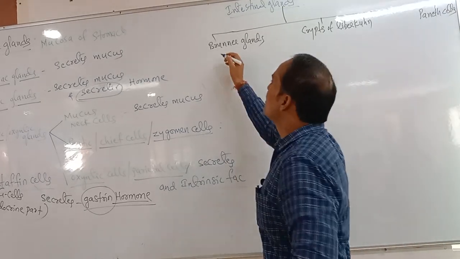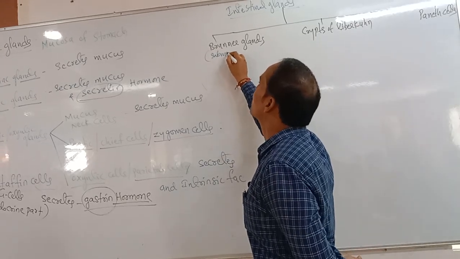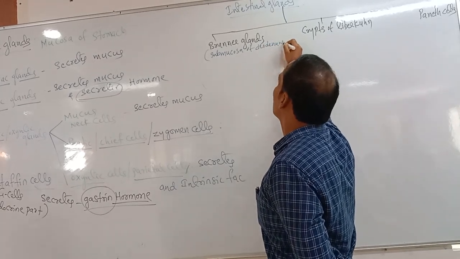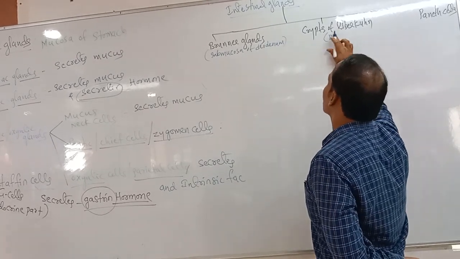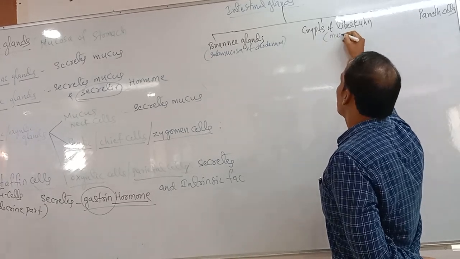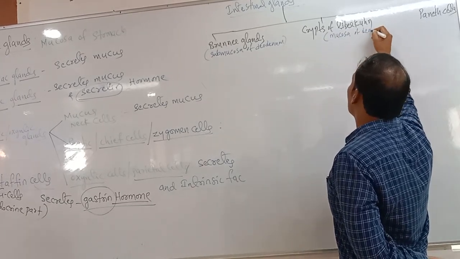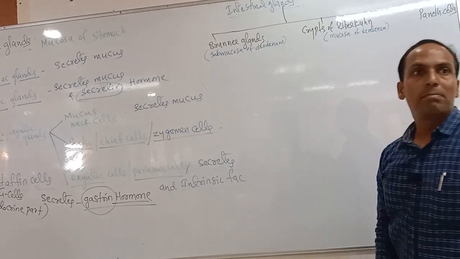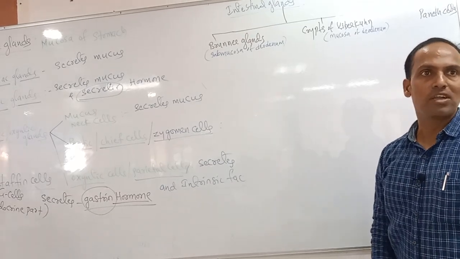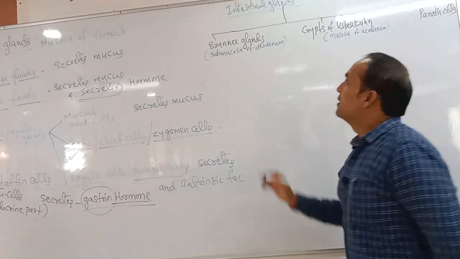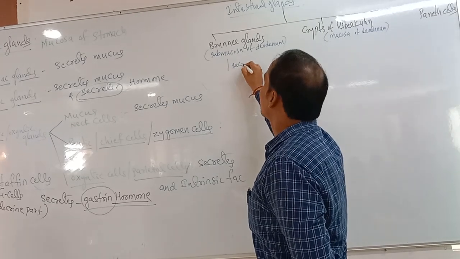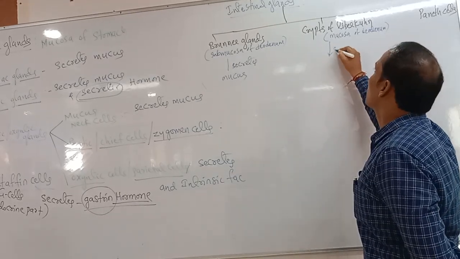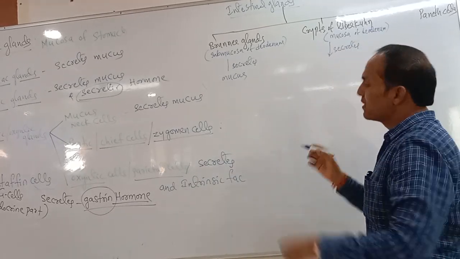Do you know where the Brunner's glands are situated? They are present in the submucosa of the duodenum. But the crypts of Lieberkühn are present in the mucosa of the duodenum. Paneth cells are also present in the mucosa of the duodenum only. Next, what do Brunner's glands secrete? Brunner's glands secrete mucus. Next, crypts of Lieberkühn: what can they secrete? Different types of enzymes.